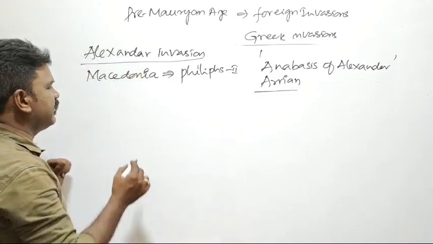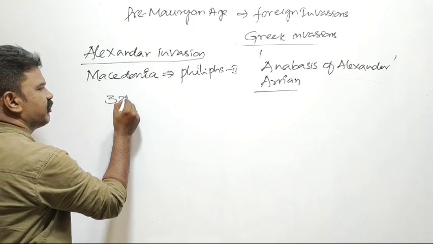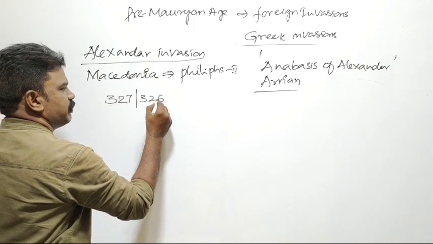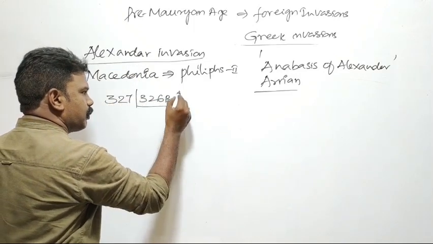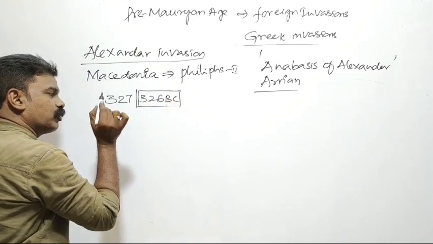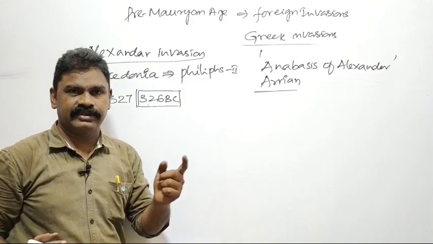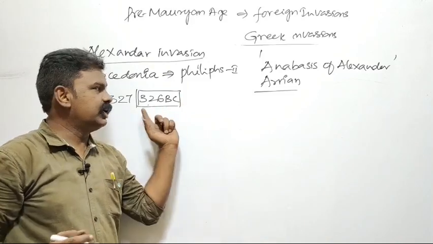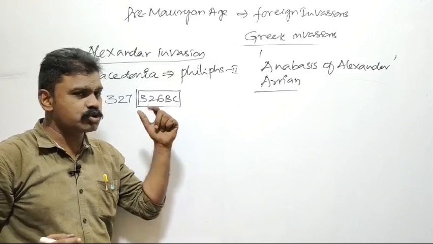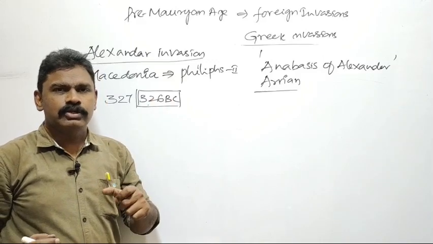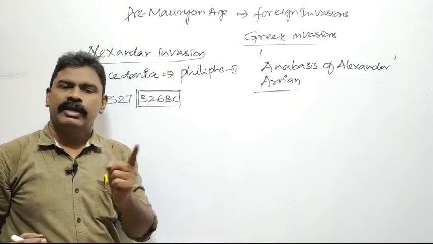Originally, Alexander invaded India in 327 or 326 BC. Most probably, you have to fix on 326. You can remember it like this: three 2s are 6, 326 BC. Because this is a most important date to remember in Indian history.